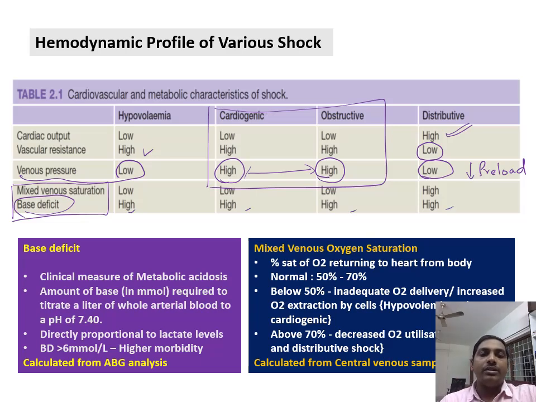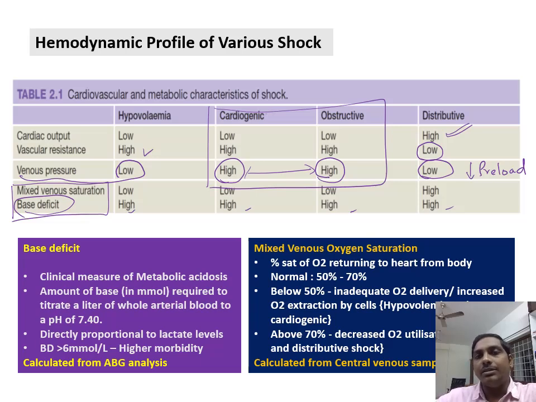And this base deficit can be calculated from ABG or arterial blood gas analysis, whereby you sample the patient from the radial artery or a femoral artery. Any arterial sample will be taken and subjected to analysis. The next thing is venous oxygen saturation. Venous oxygen saturation reflects the events that are happening at the cellular level, whether the cell is consuming more oxygen or not.